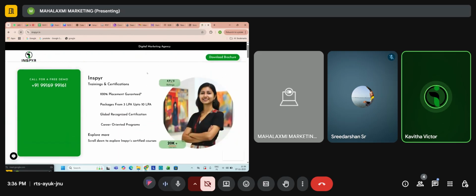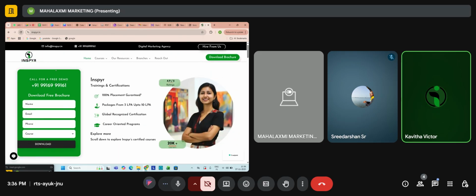On the left side you will see call for a free demo, with the mobile number, and download free brochure. After filling this form with your name, email ID, phone number and the courses you are looking for, and clicking download, you can download the brochure for free. This is how a contact form looks. When you want leads from your customers, you want their information so you can send email marketing messages, call and convert them. For that you can create this contact form on your website.